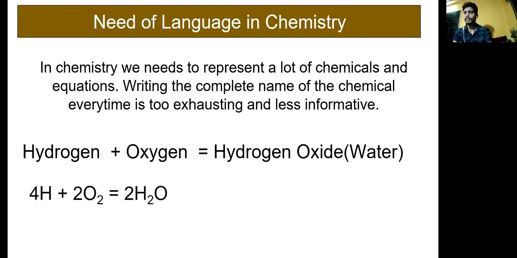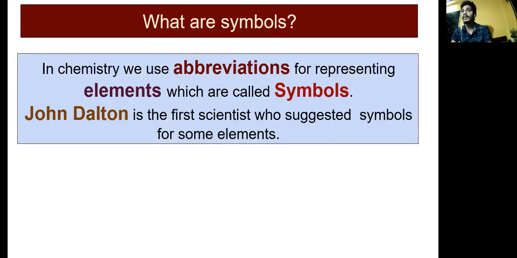Correct. Hydrogen molecules are going to react with oxygen molecules, and when they combine, they form water molecules. It's very easy to understand. Correct. What exactly is a symbol, students?